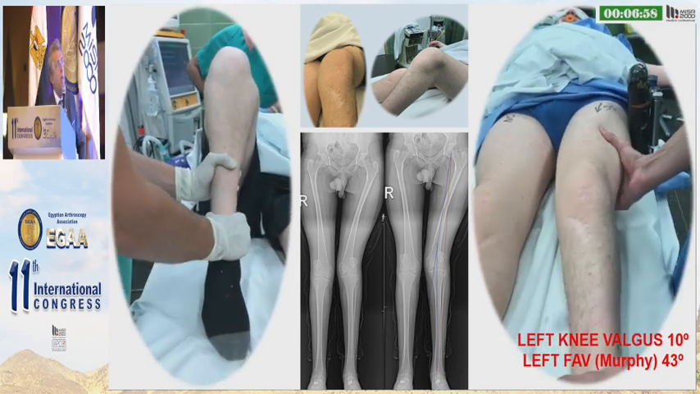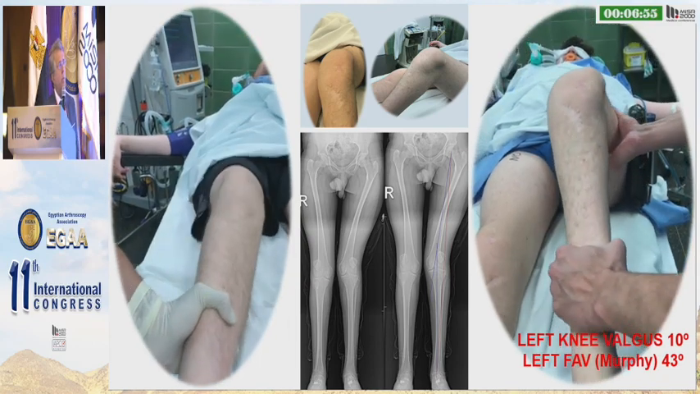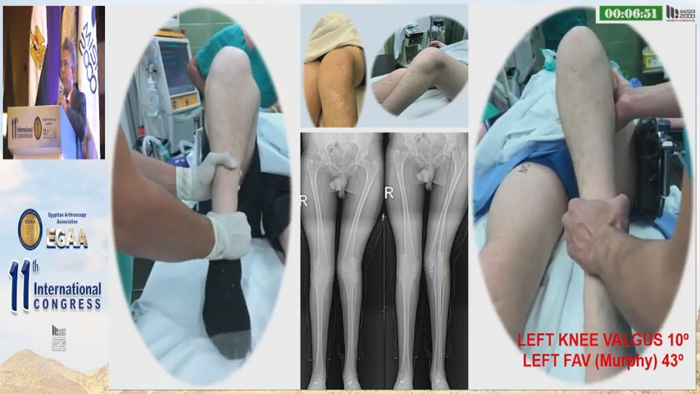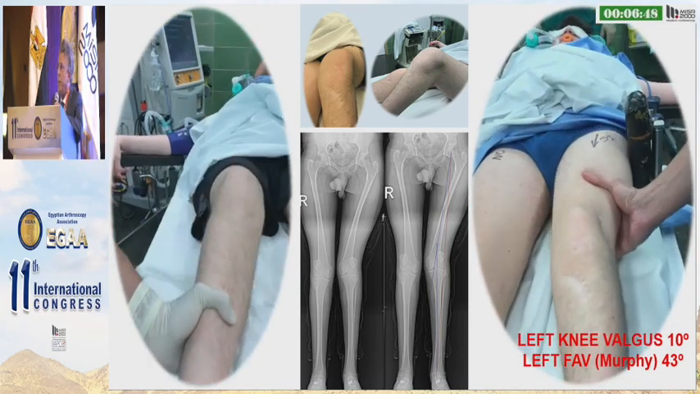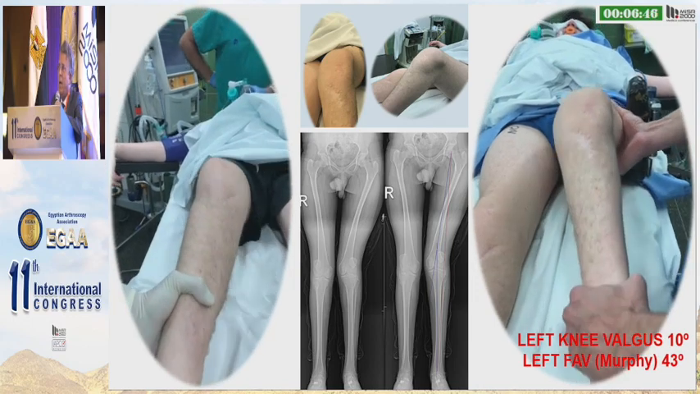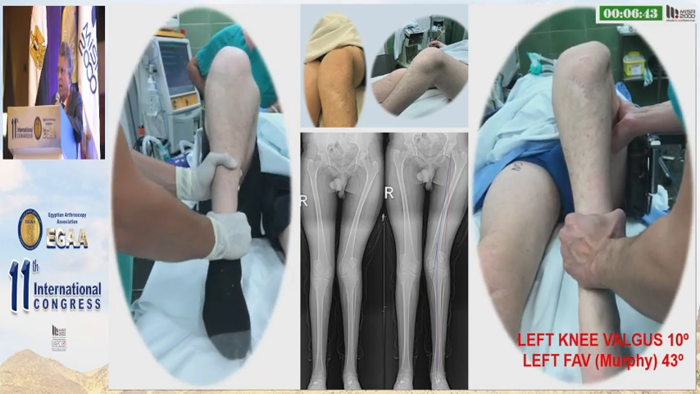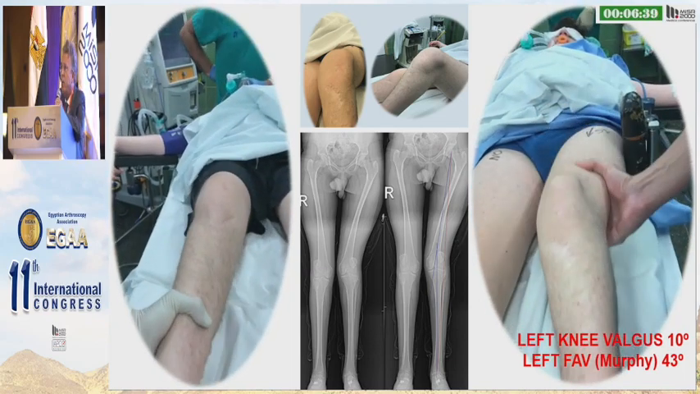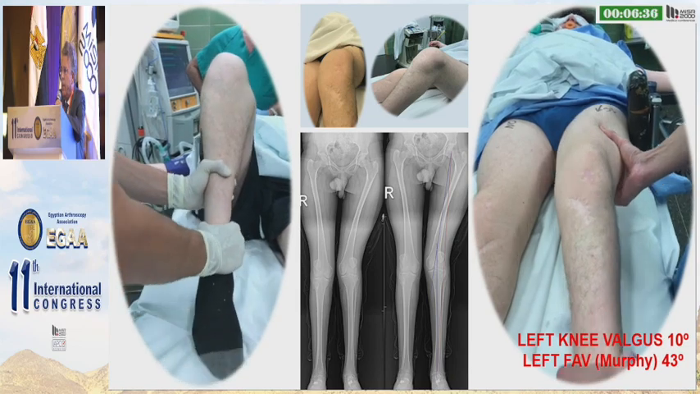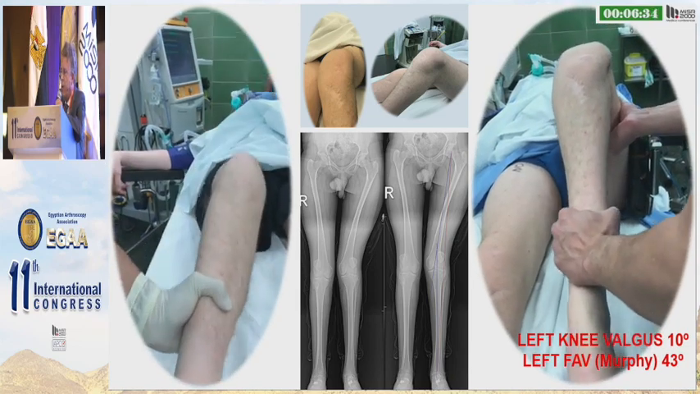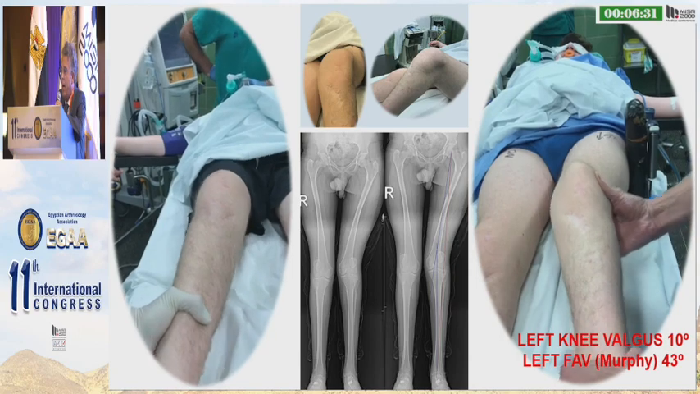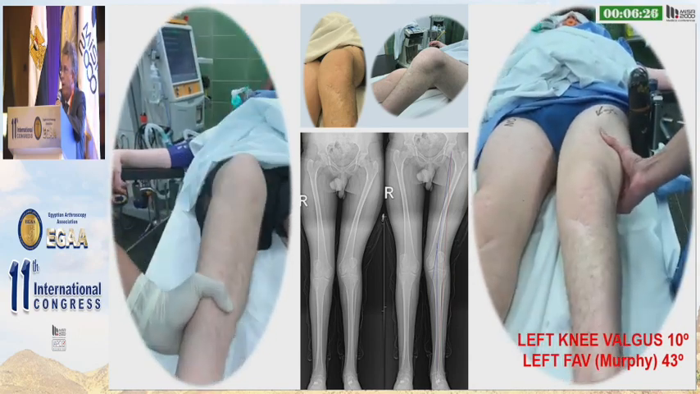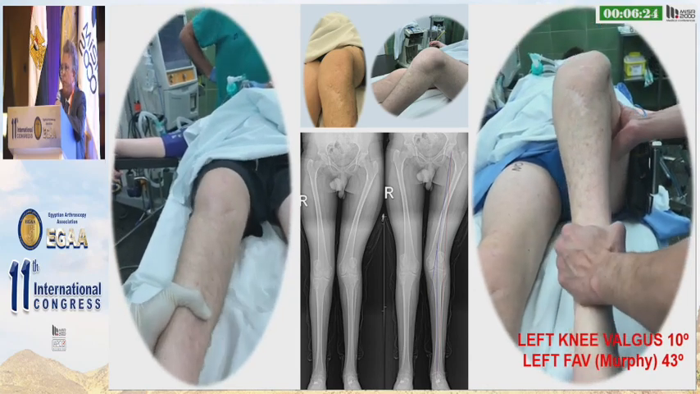This is the case of a patient operated on both knees, performing a bilateral MPFL reconstruction. The patient came to my office to find a solution for the left knee. The right one was not in good condition, but he said that he could live with it. In the left knee, you can observe an obvious valgus malalignment, and there is, moreover, a femoral anteversion of 43 degrees according to Murphy's method.